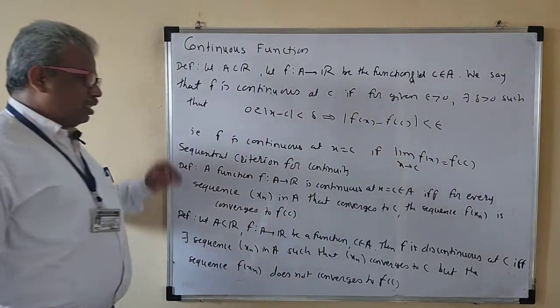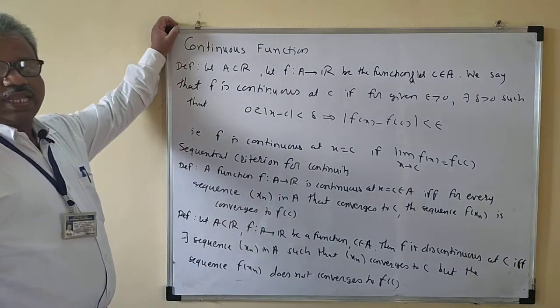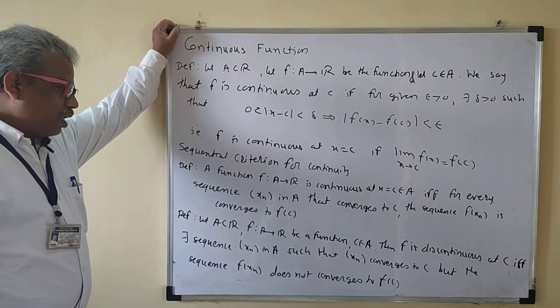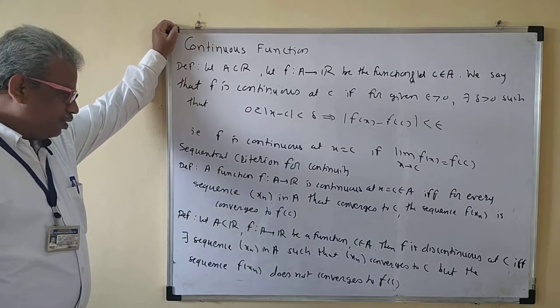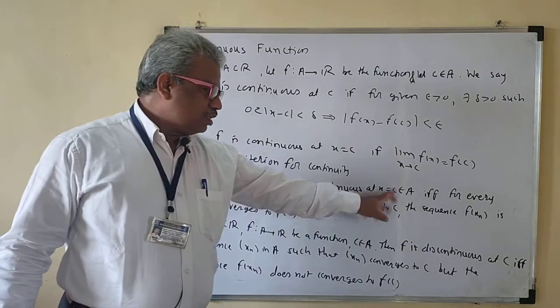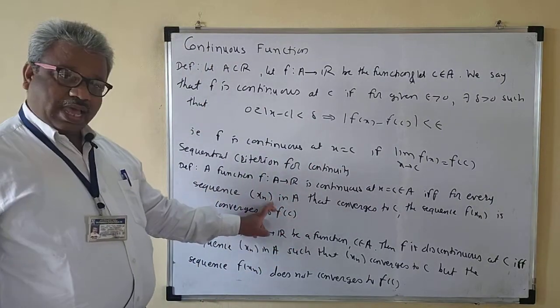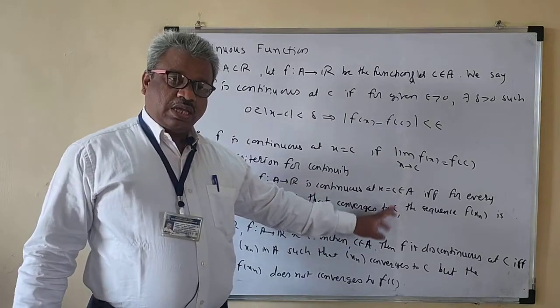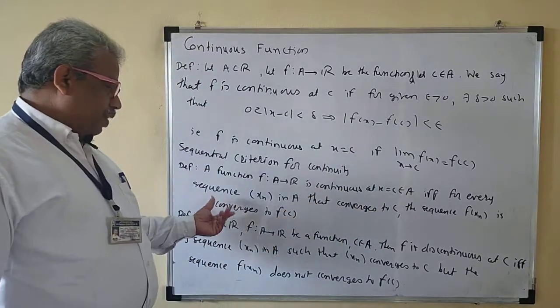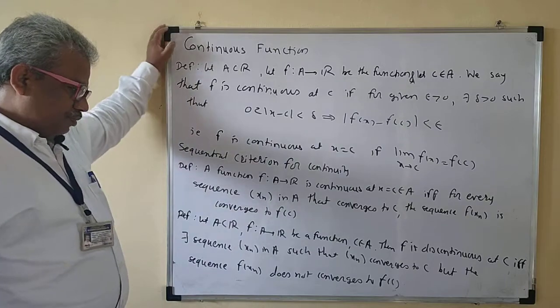Okay, so now we will see the sequential criteria for convergence and divergence, the same thing as for the limit. f is continuous at x equal to c if and only if for every sequence in A which converges to c, f of xn converges to f of c.